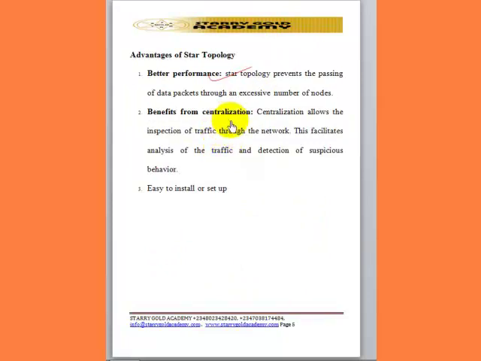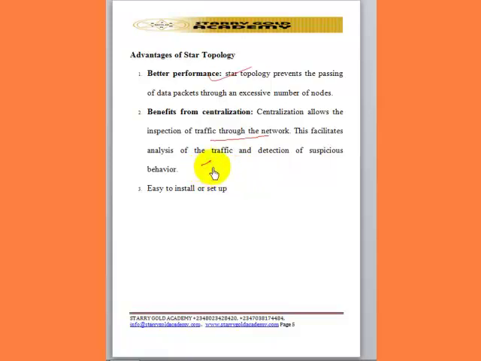Then, benefit from centralization. Centralization allows the inspection of traffic through the network. This facilitates analysis of the traffic and detection of suspicious behavior, in the sense that the central server has the ability to control the terminals connected to it, no matter the number of terminals.